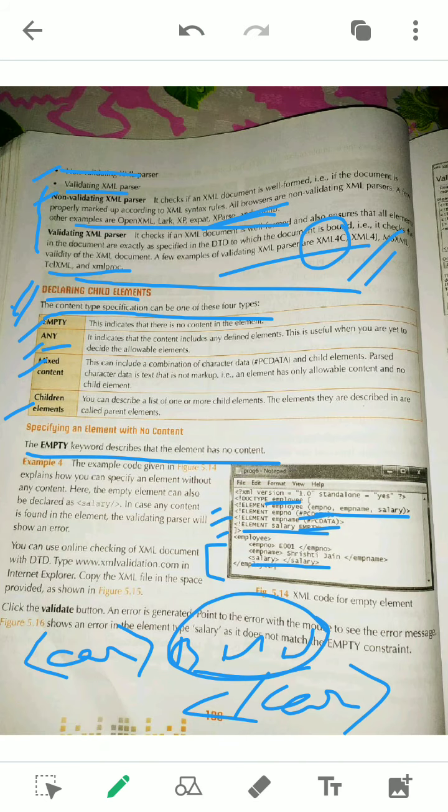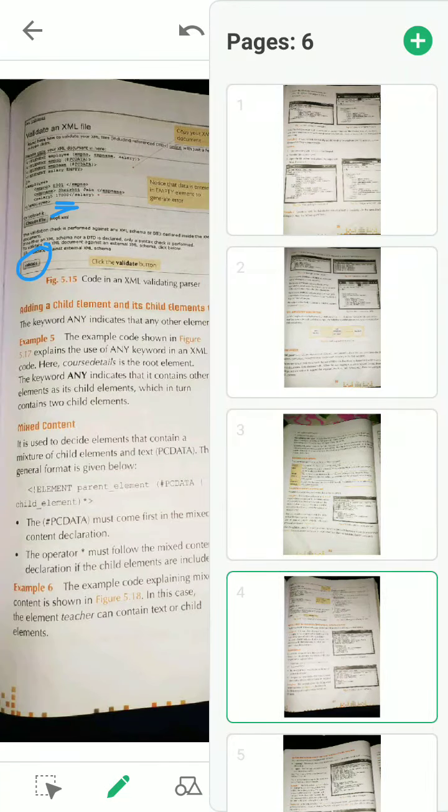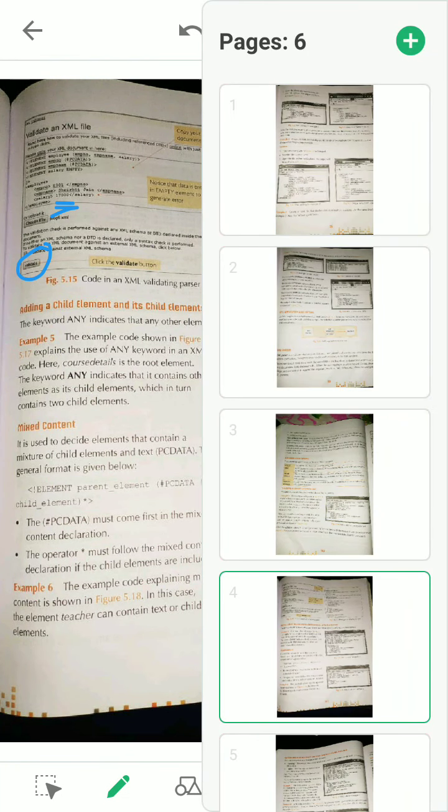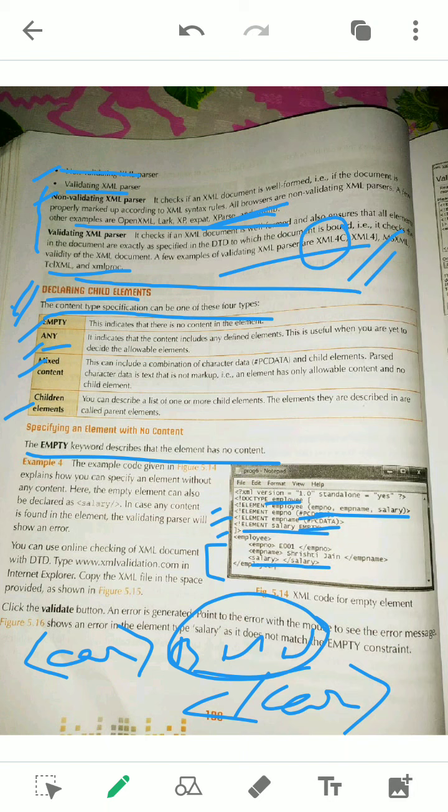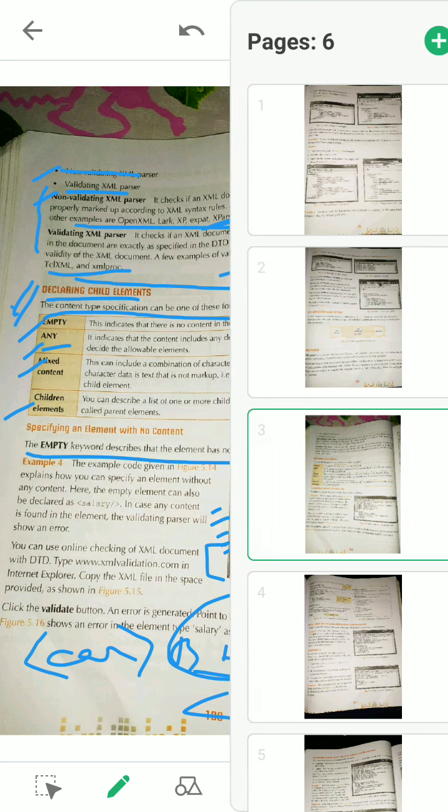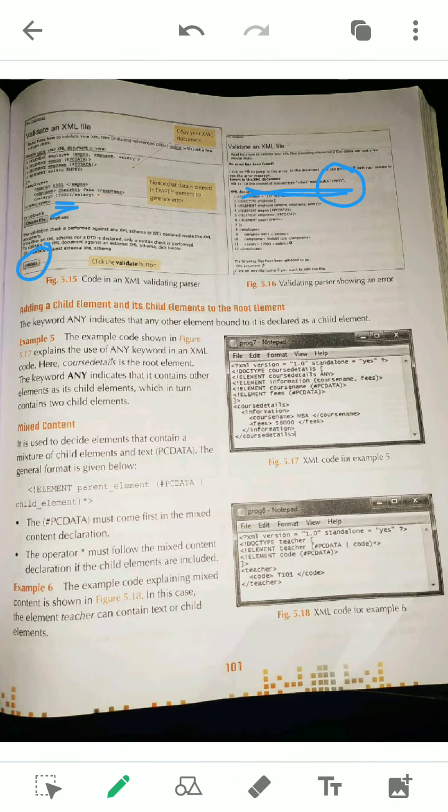Now next, on the previous page it was any. What is any? In this example, only one root, meaning everywhere we will have one root. That means only one family, the root and their children. Sometimes we will have a grandfather. Here it's the father and the children. If a grandfather comes, and under the grandfather any number of children come, then we can use any number of elements. Here you can see the definition: the keyword indicates that any number of any other elements can be bound with this one. There is no limit.